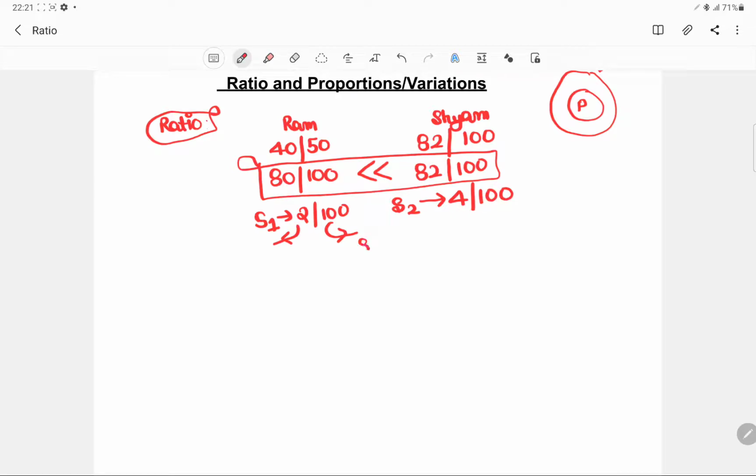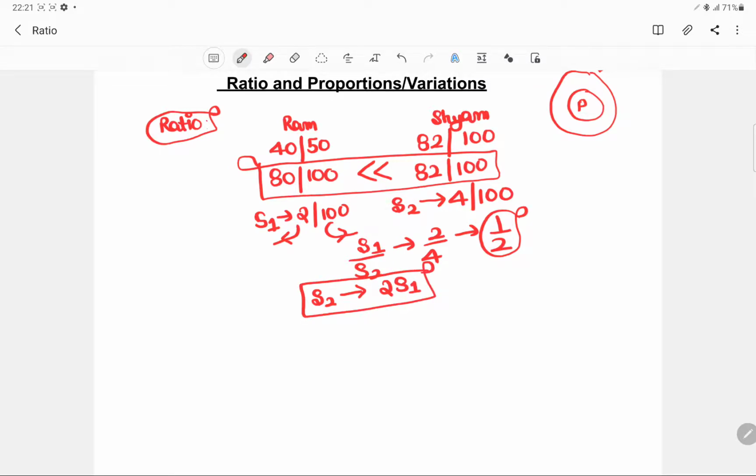For example, if I say S1 by S2, I will say that 2 by 4, and this is like 1 by 2. So I can say that student S2 is scoring twice the student S1. So this is actually a comparison of the two quantities.